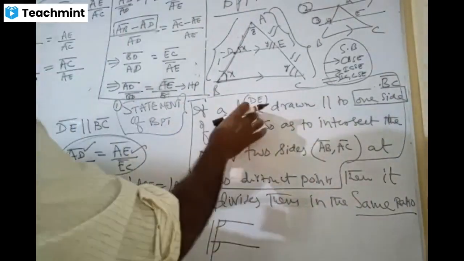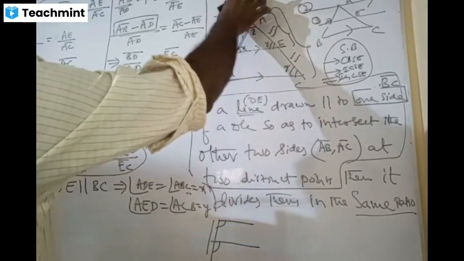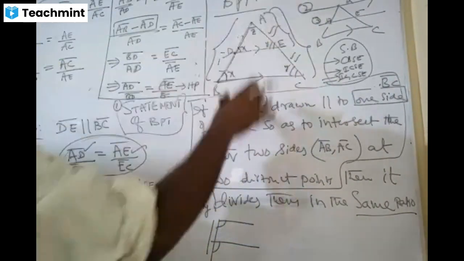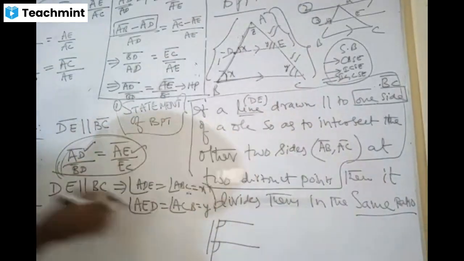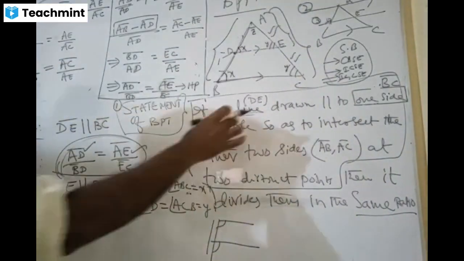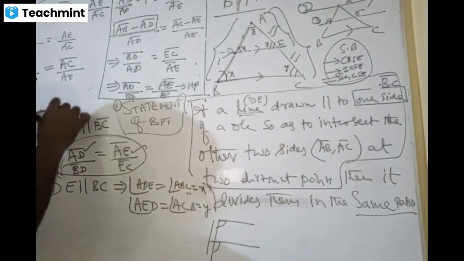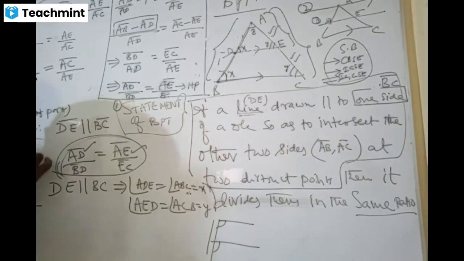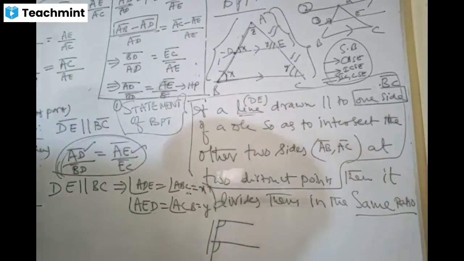So this is a statement, this is a figure, and this is the title of the theorem, BPT. Then the statement of BPT is here. Then you go for the given. Given means the if part. To prove means the then part. Then construction is needed, but in this case construction is not required. Then the proof.